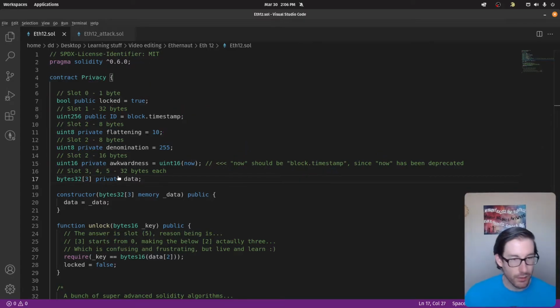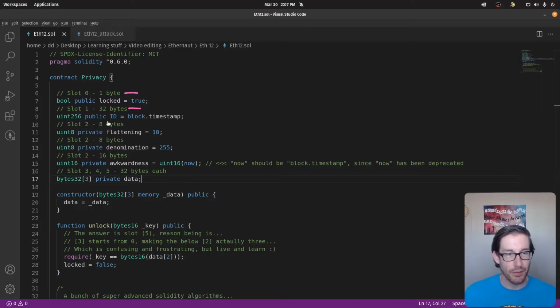Now, before I continue here, I want to point out the comments I've added because I wanted to rationalize what slots are what and what information is stored where based off of the length of the bytes. Remember, we're always starting with 0. So this first one here is going to be slot 0, and it's 1 byte. This one here is going to be in slot 1, because this is 256, which means it takes up an entire slot on its own. That's 32 bytes and 256 bits.